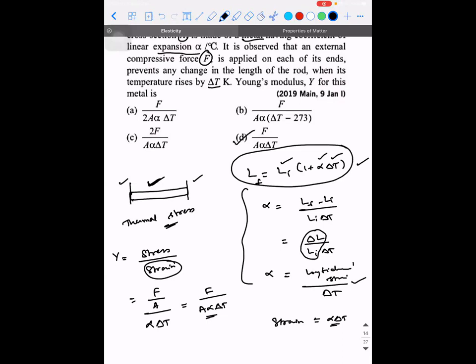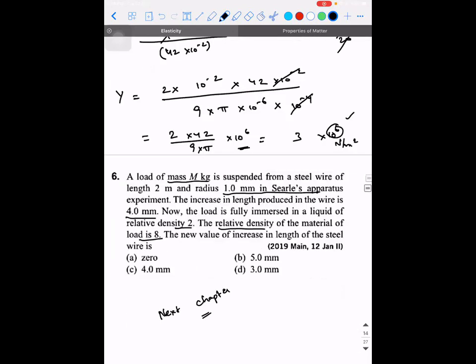So to be precise, there is also a formula for Young's modulus when the object is subjected to thermal stress. Clear? I think there is a formula also. Let me check.